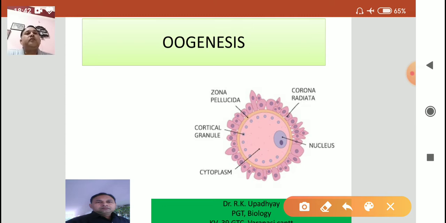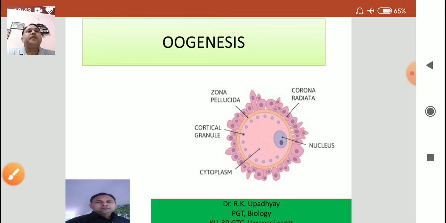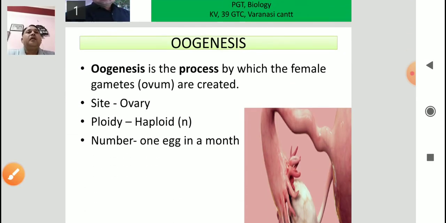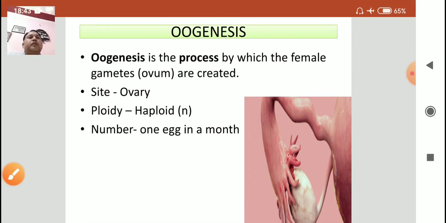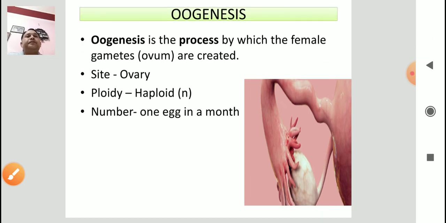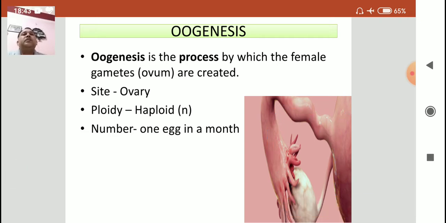This is the structure of ovum, which contains the female nucleus and different types of layers. Corona radiata, zona pellucida, cortical granules and cytoplasm are there inside the cell, and that is the ovum, and the formation of ovum is known as oogenesis. Oogenesis starts in the ovary. The ovary is attached with the fallopian tube, and finally the fallopian tube is attached with the uterus. We have to confine ourselves to the ovary where the oogenesis process takes place.